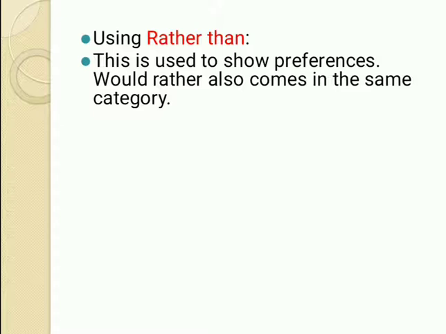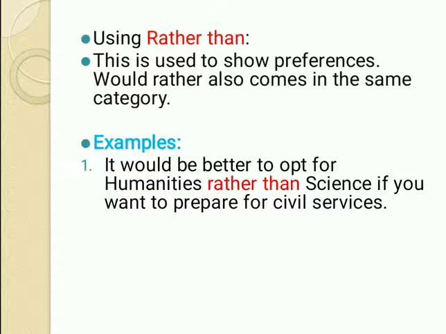Would rather also comes in the same category. If we use the words would rather, then also we are showing preferences there. Let's study the examples. The first is, it would be better to opt for humanities rather than science if you want to prepare for civil services. So the preference is shown here with the help of the words rather than. It would be better to opt for humanities. Humanities is the preference rather than science.